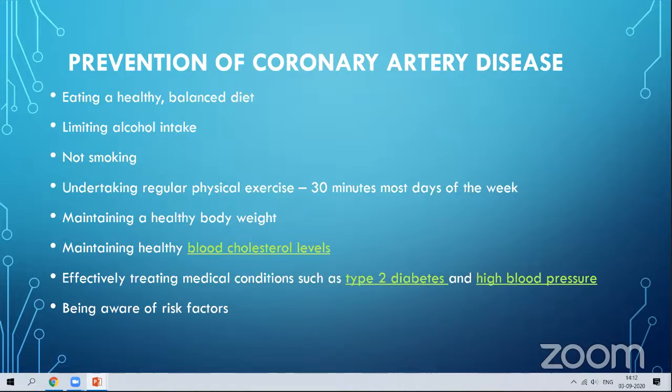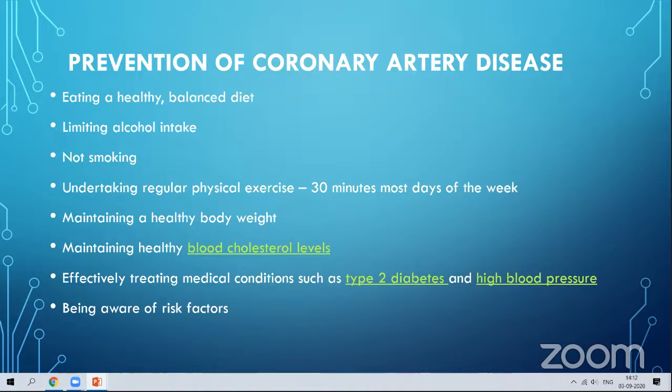Maintain a healthy blood cholesterol level, the lipid profile. Whenever you go for a blood test, they will check the lipid profile. Cholesterol level should be maintained properly through proper diet and exercise. Then, effectively treat medical conditions such as type 2 diabetes. The occurrence of diabetes will also influence coronary artery diseases.